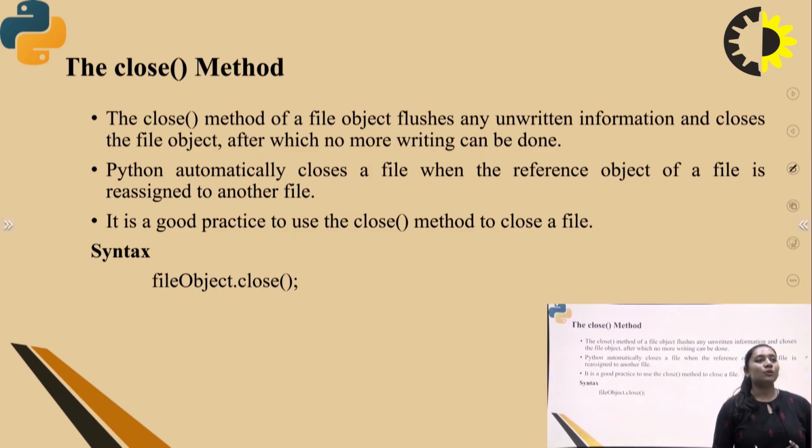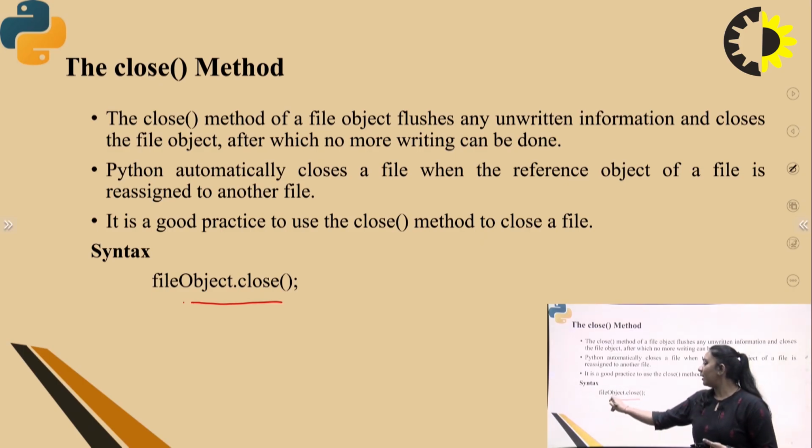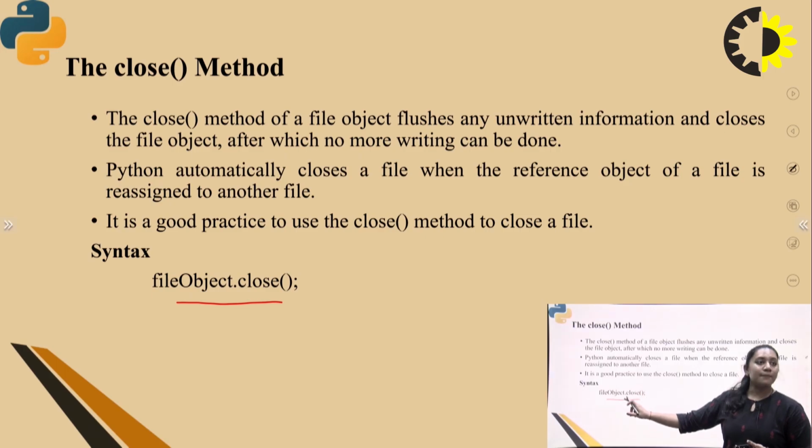Next, the close method. The close method of the file is used to flush the unwritten information and close the file object, after which no more writing can be done. So the close method is used to close the whole file while implementing any type of code in the Python interpreter. Python automatically closes a file when the reference object is assigned to another file, but it is good practice to close it explicitly. We use the close method to close the file. Here is the syntax: the file object you defined, dot close function. So the file was closed.